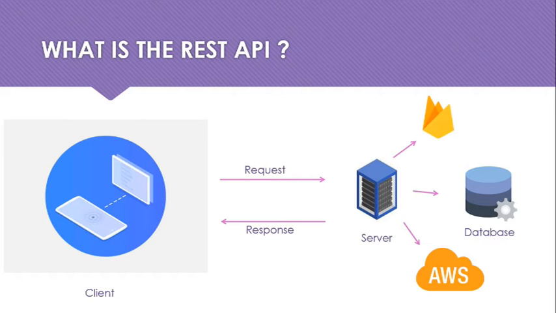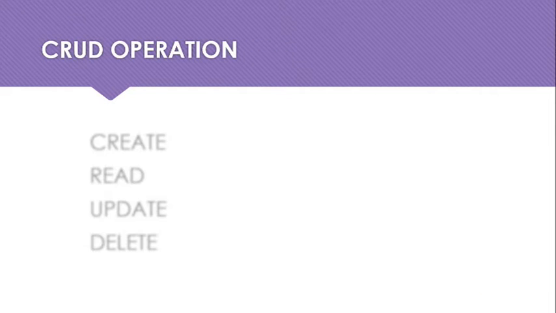So you can do all the operations by using the APIs. So what are the operations? What are we going to make? First we need to understand CRUD operations. What does the term CRUD operation mean? CRUD means create, read, update and delete.